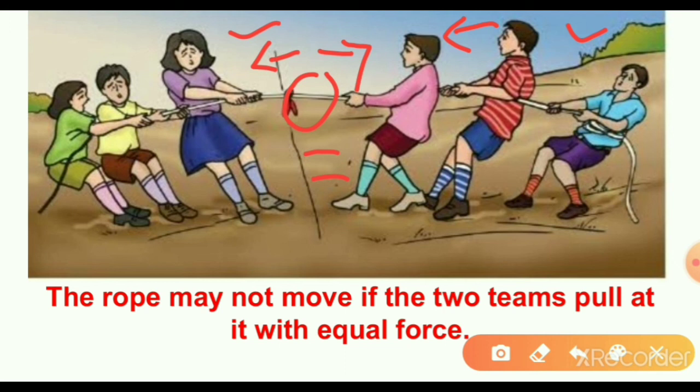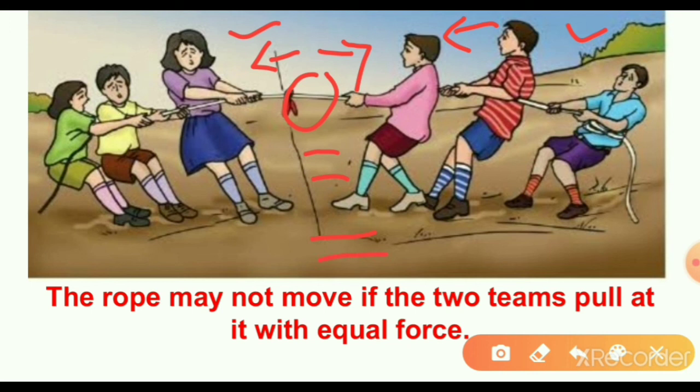So we have to recall that in tug of war, when two teams pull equally hard, the rope does not move in any direction. So why? What is the reason? The strength of force is expressed by the magnitude. So why does the rope not move if the two teams pull with equal forces?